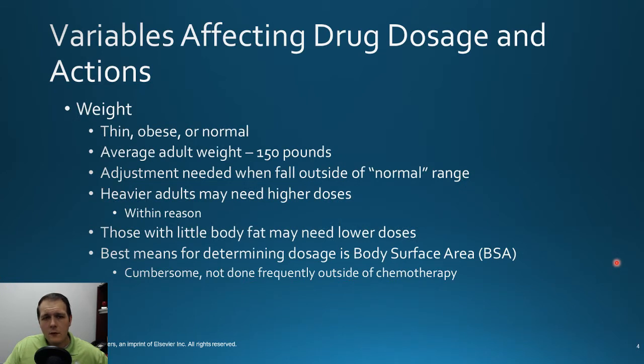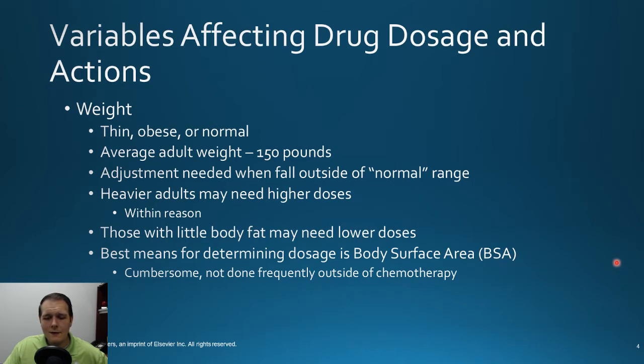So weight plays a big role as well. So imagine having patients who are either very thin, very obese, or maybe they're just a normal average weight there. The typical adult weighs around 150 pounds or so, but we know that people fall outside of that quite drastically. And again, you need to consider what to do when patients are outside of the normal range, right? So for instance, you may need to adjust doses up if you have a heavier adult.